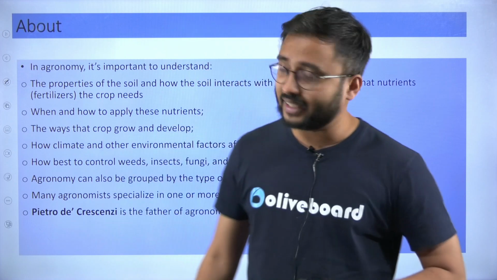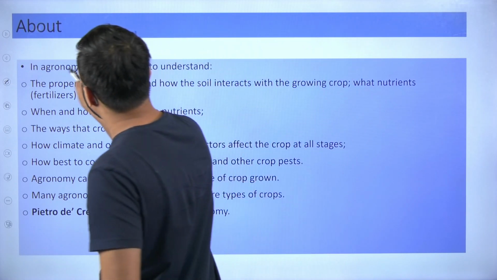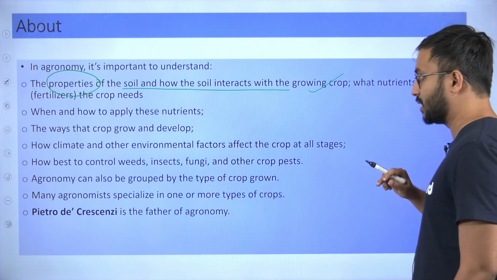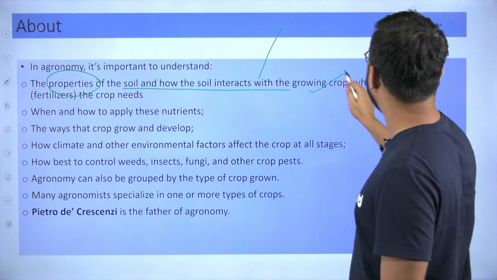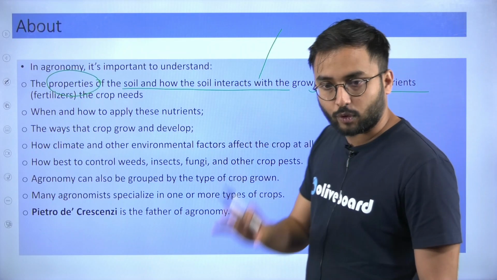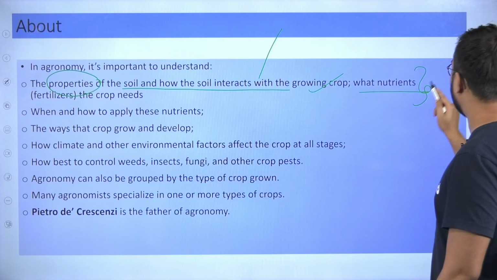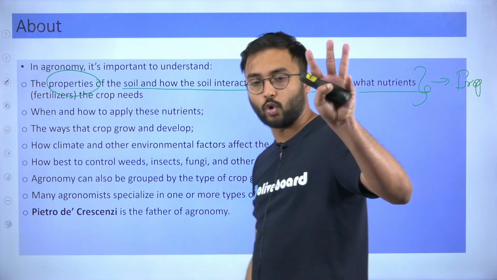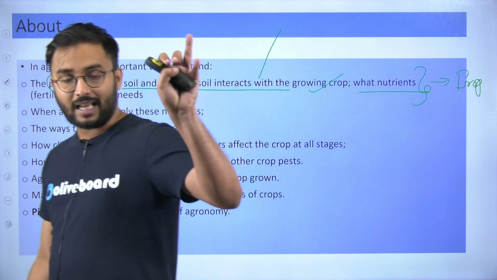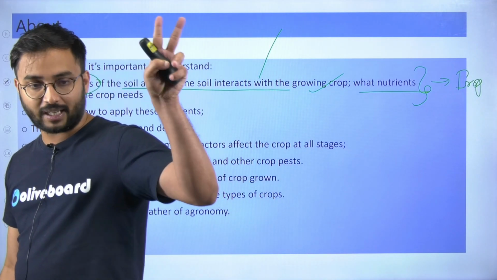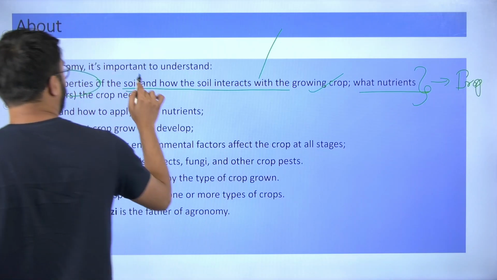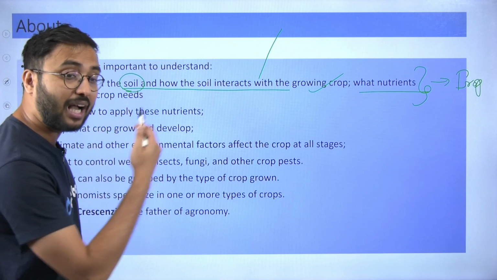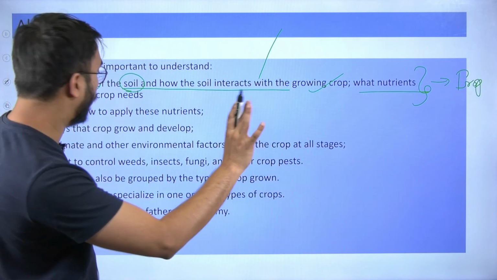Okay, so the first thing is that in agronomy you have to understand the properties of soil and how the soil interacts with the crops. Once you understand this, you will also understand what nutrients are required for the crop, and essentially that you can provide as the base for the crop. We all know there are three essential things which are required to grow a crop. One is soil, second is water, and third is nutrients. Am I right? So all the things you will be understanding step by step, to understand soil first, then nutrient, and then to assess and to provide water.